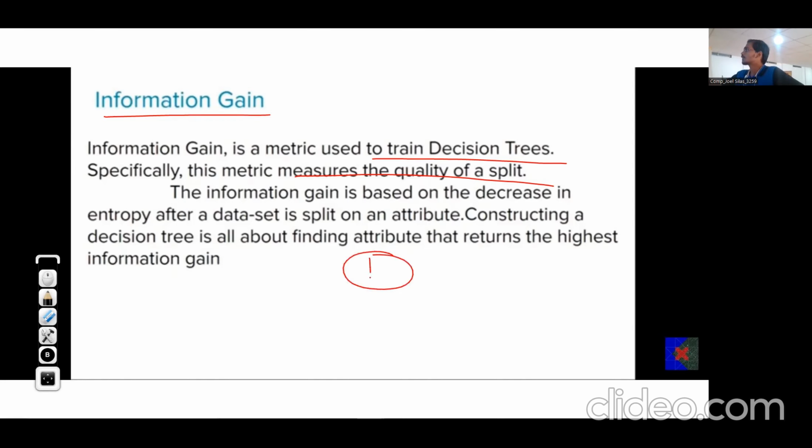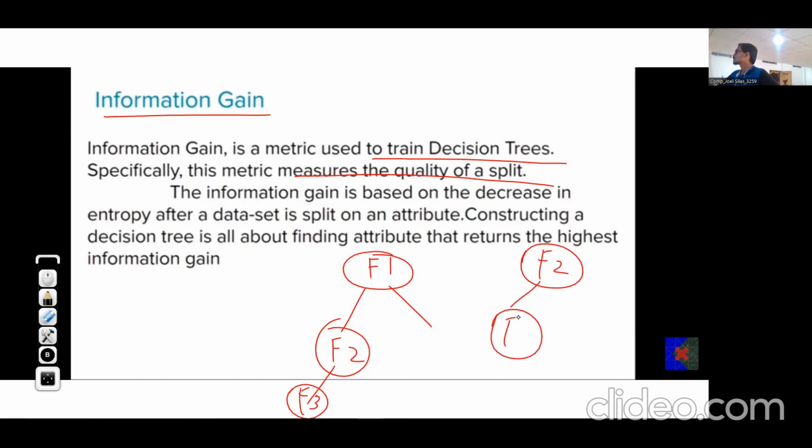So if we have feature 1 over here, then we are considering feature 2, and then further feature 3, or first should we consider feature 2 and then feature 3. So the sequence of selecting features, this decision sequence, can be understood that which is the most efficient, such that we have lesser splits and more efficient decisions. This is understood by information gain.